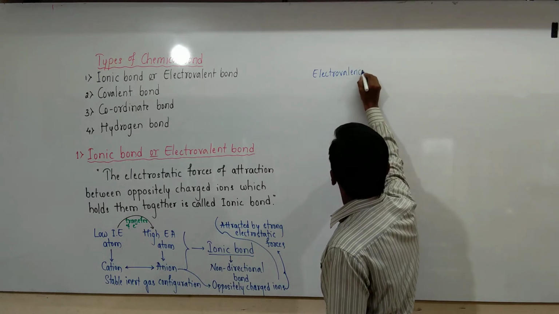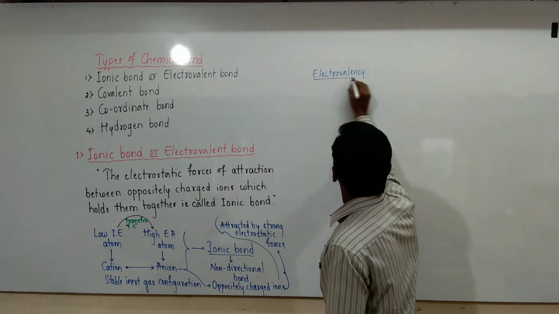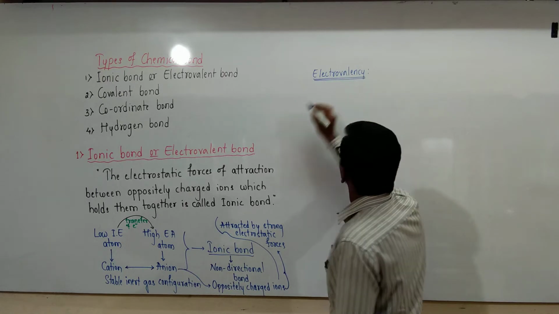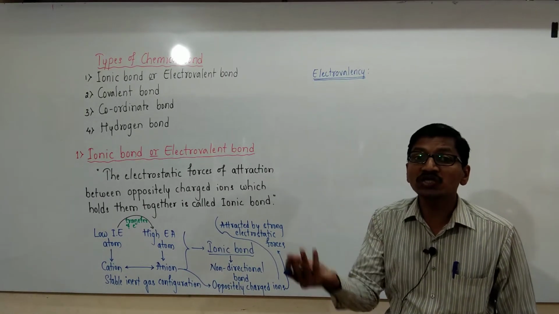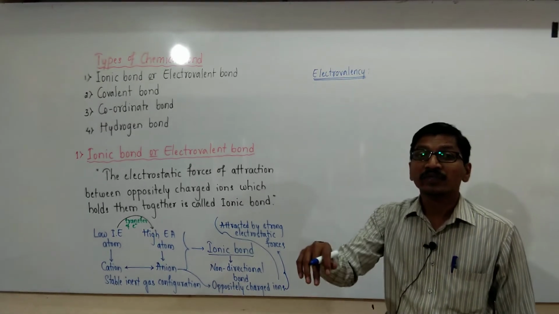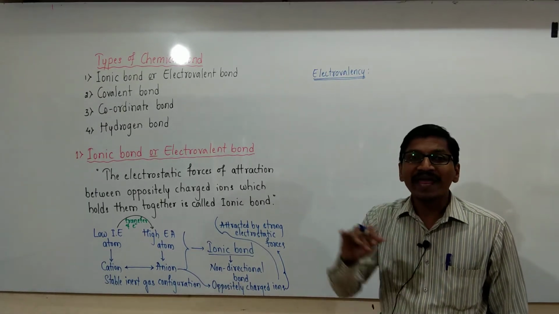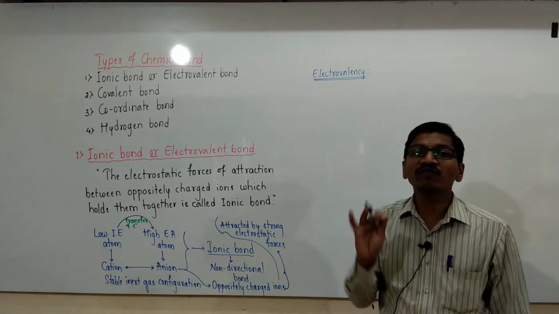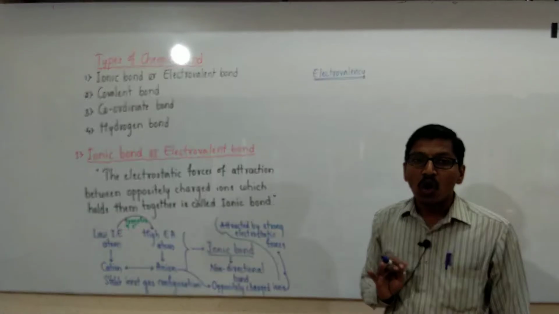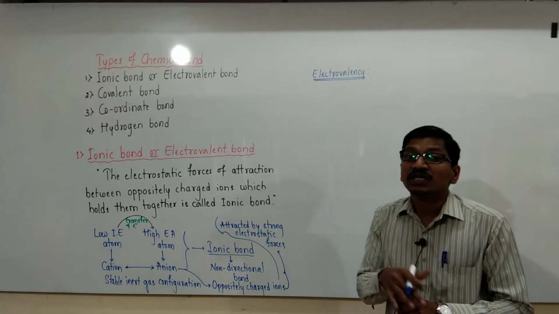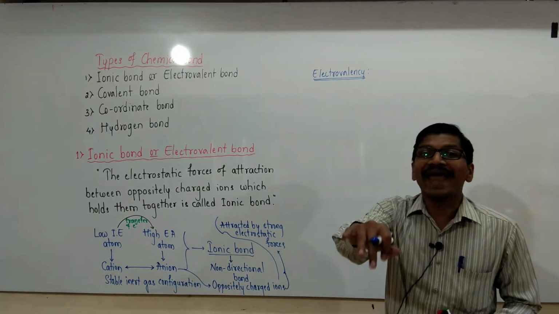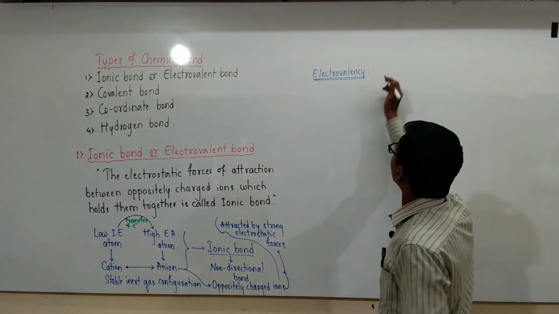Electrovalency. What is meant by electrovalency? Electrovalency is nothing but the number of electrons lost or gained by an atom in the formation of an ionic bond. During the formation of an ionic bond, the number of electrons lost or gained by an atom, that is nothing but electrovalency.